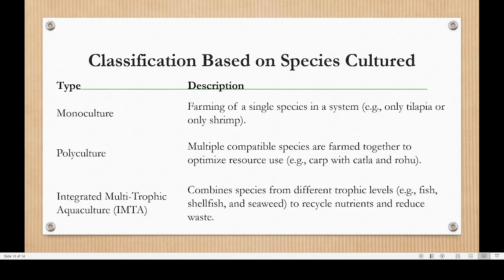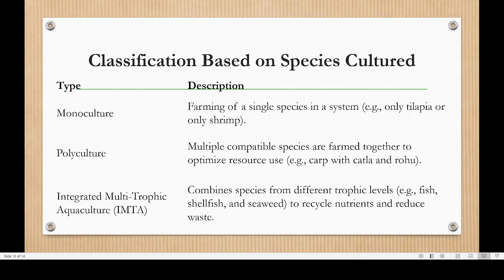Now another is based on the type of species. If you are cultivating only one species, we call it by the name monoculture. Farming of a single species in a system, like tilapia or shrimp, such type is known as monoculture. If many compatible species are farmed together, like carp, the katla and rohu, or katla, rohu and mrigal, they can be farmed together. They are known as polyculture, many species together.